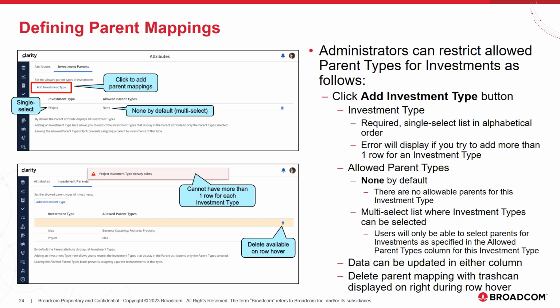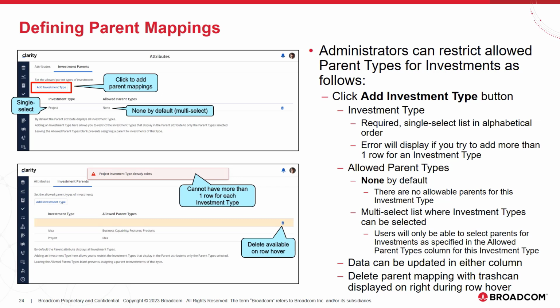By default, under the allowed parent types, which is a multi-select, it will show none. When you have an investment type that has none defined in its allowable parent types, what that means is any users who are updating the parent attribute against the project instances will not be able to select any parents, because there are not going to be any values for any object types that will show up that they can actually select to populate that value.